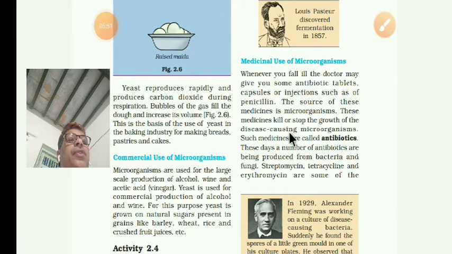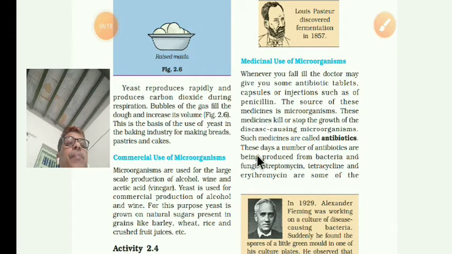Here you try to understand: some of the microorganisms are very useful to us. To kill the microorganisms, we are using microorganisms. This is a very interesting fact. We are using microorganisms to kill such disease causing microorganisms.